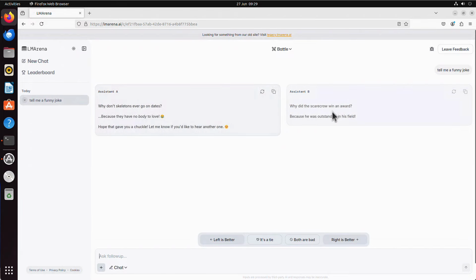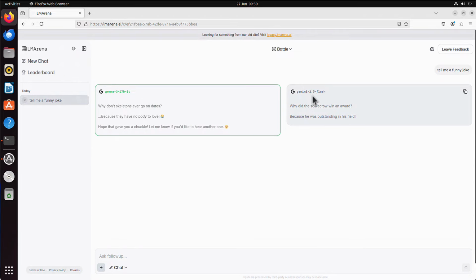And I mean, you simply have some examples, yes? Let's say I like this joke more. Or maybe not the joke itself, but also how it's said, yes? So let's say I pick this one. I mean, that's not the only choice here. You can see left is better, it's a tie, both are bad, or right is better. Maybe I would say left is better. Now, it prompts that I have to verify I am human. And we can see the left one was coming from the Gemma 3 model, and the right one from Gemini 2.5 Flash. So that's the battle, yes?